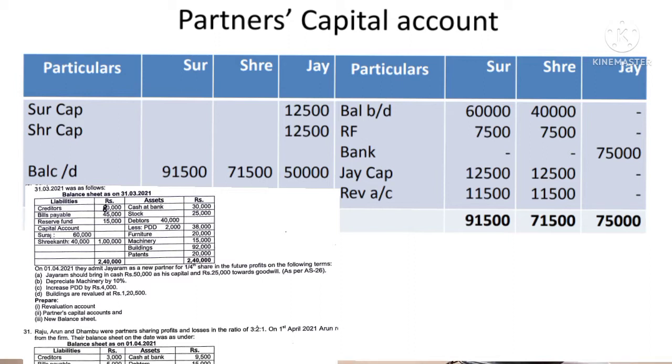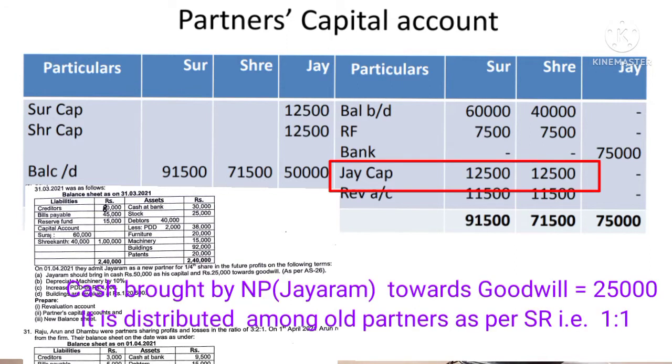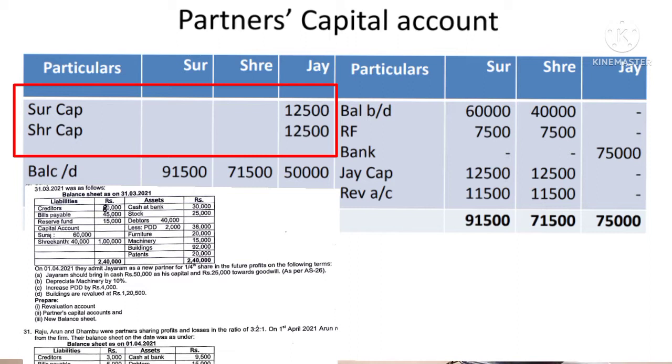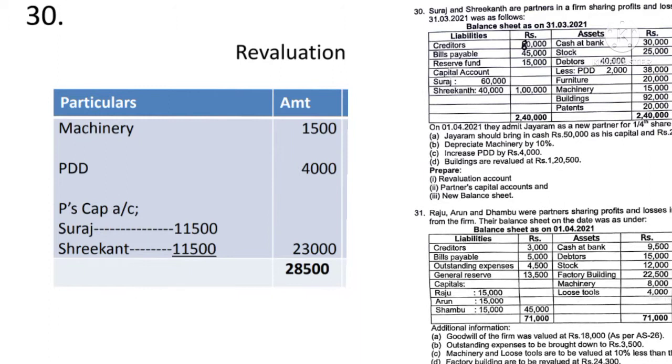It is distributed among the old partners as per the old ratio. If the sacrifice ratio is not given, it is distributed among the old partners as per the old ratio. The old ratio is equal. So by Jairam's capital account, in the column of Suraj 12,500 and in the column of Shrikant 12,500, and the same amount has to be debited to Jairam's capital account. So Jairam's capital account is debited, to Suraj capital account 12,500 and to Shrikant capital account 12,500.